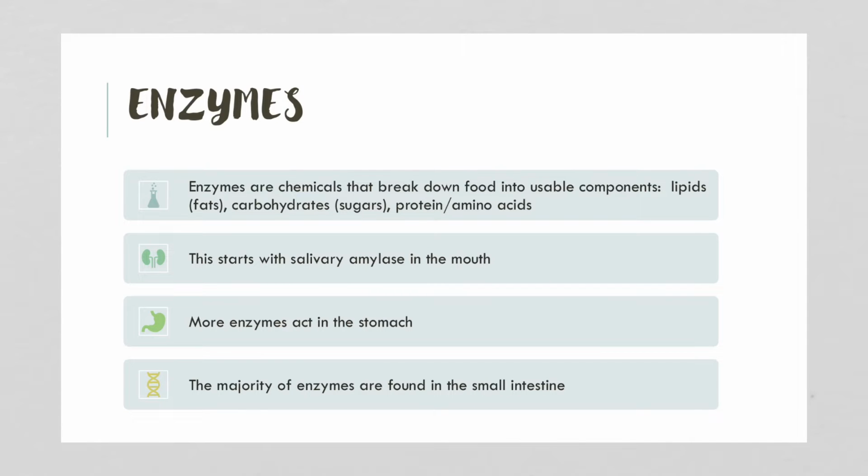Enzymes. They're chemicals that break food down into usable parts. So they break down lipids or fats. They break down carbohydrates. We sometimes call them sugars and starches. And they break down protein into amino acids. The first enzyme that starts acting is in your mouth, and it's called salivary amylase. It starts breaking down starch. And then more enzymes act in the stomach, but the majority of our enzymes are found in the small intestine.